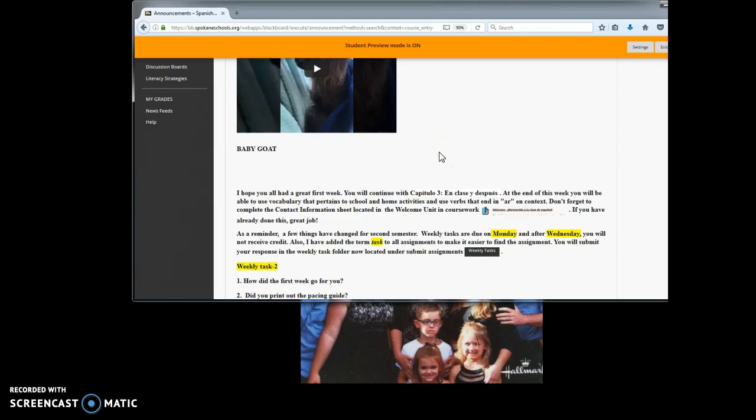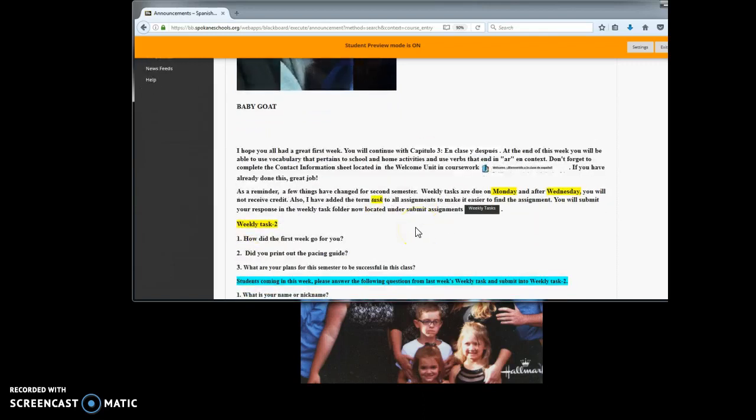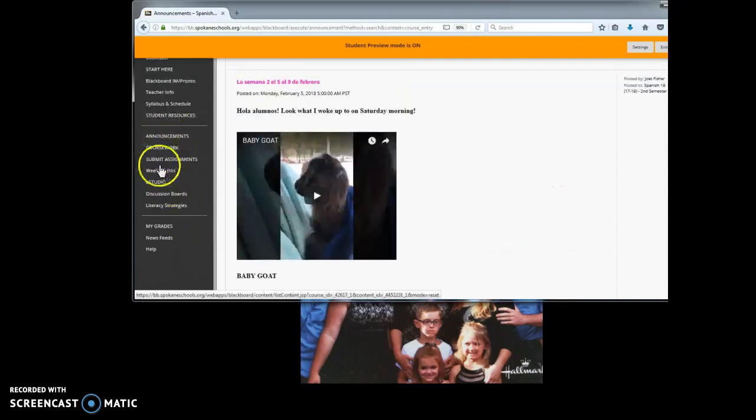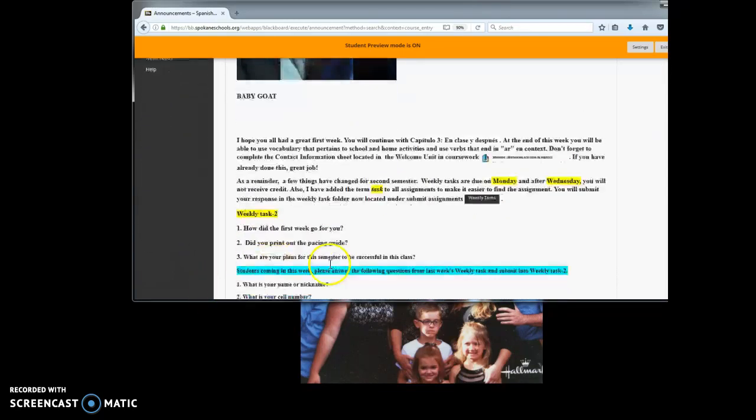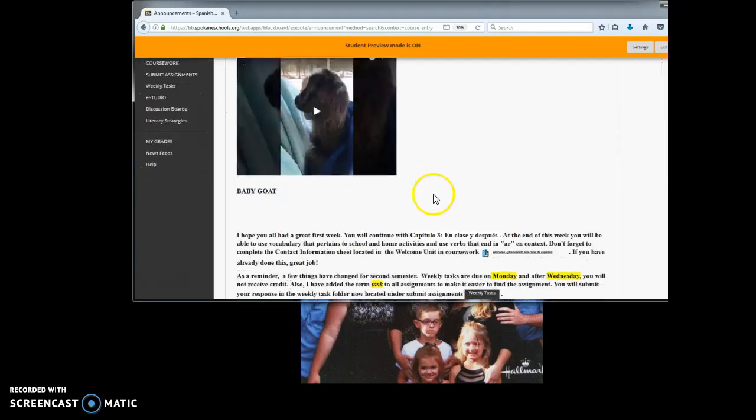Every week you will have a weekly task. These are due by Monday night for full credit. After Wednesday, this folder will disappear. When you're done with your weekly task, you're to come over here to weekly task and submit your answers in the weekly task folder. Make sure you are submitting in the correct folder.